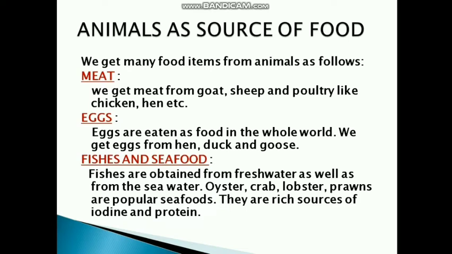Next category is eggs. Eggs are eaten as food in the whole world. We get eggs from hen, duck, goose. These are the animals whose eggs are being eaten.